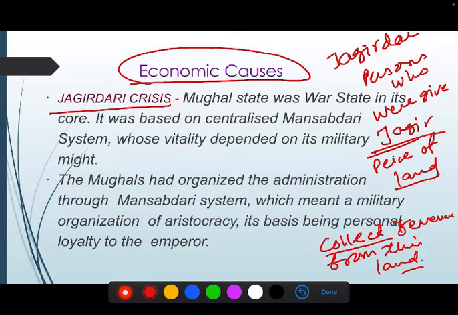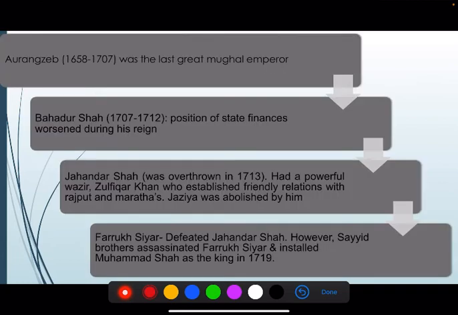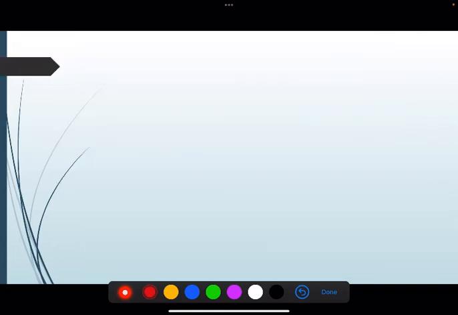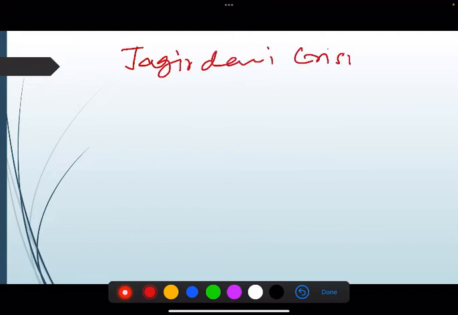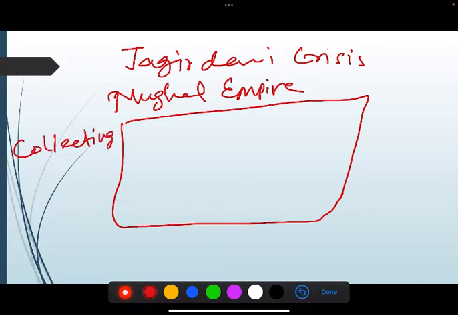So what is the Jagirdari crisis? Let me explain by adding one slide. If this is the Mughal empire, and the Mughal empire is collecting revenue from land, right?